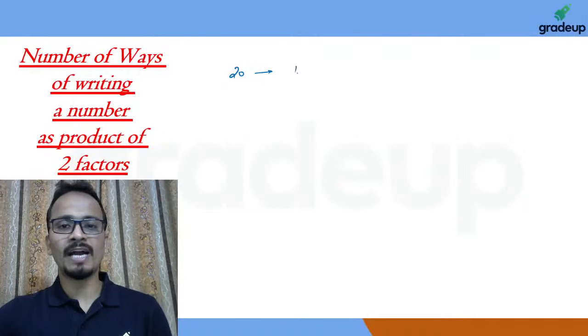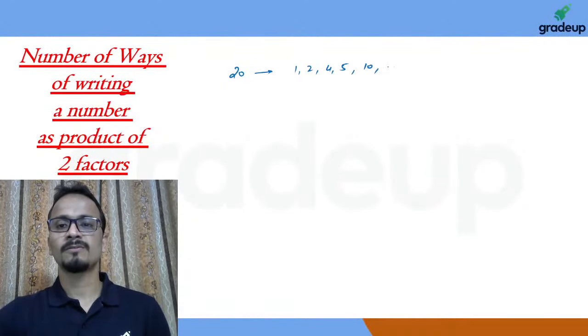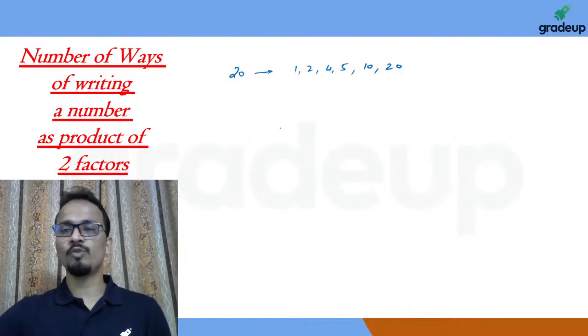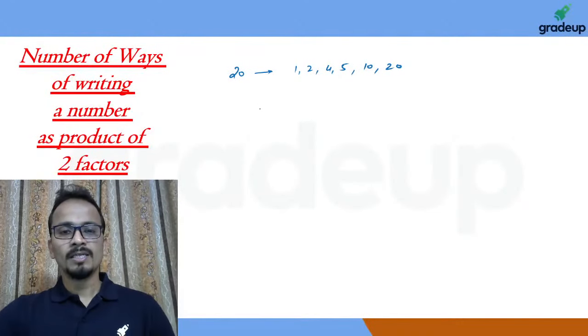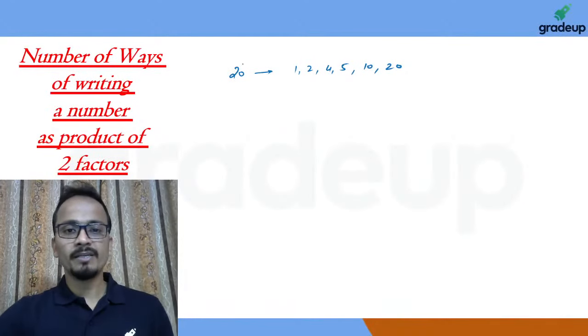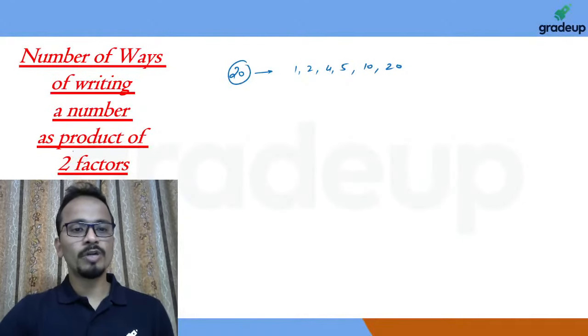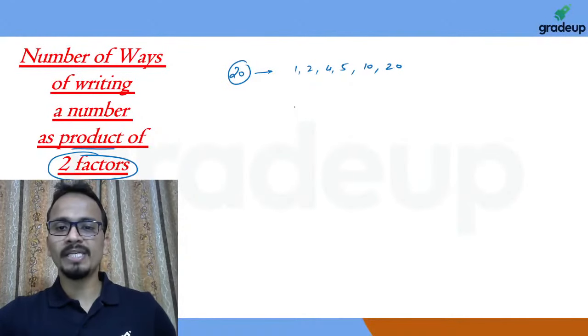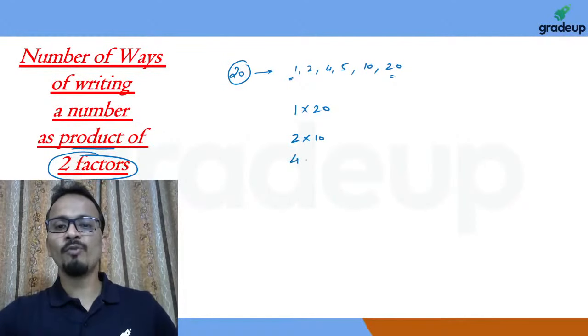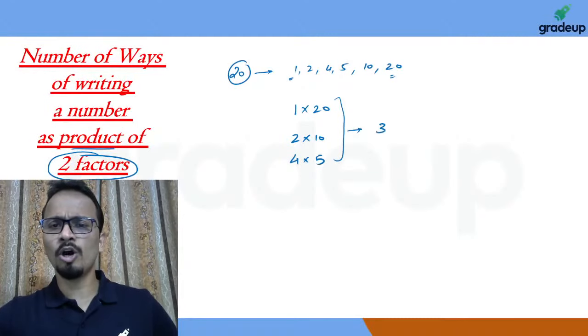If I write all the factors of 20, these are all the factors of 20. Now, the number of ways of writing 20 as the product of two factors. I can write 20 as 1 into 20, the first factor and the last factor, then 2 into 10 and 4 into 5. So I can see that there are a total of 3 ways.